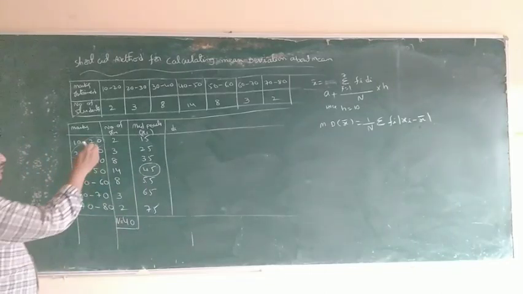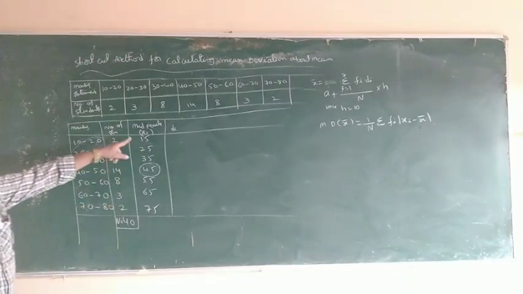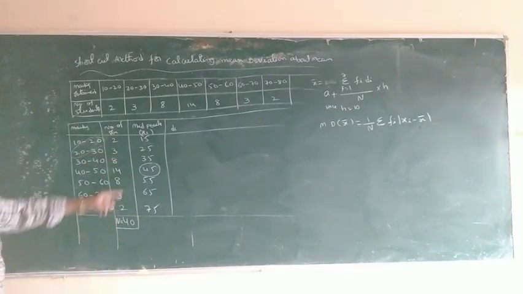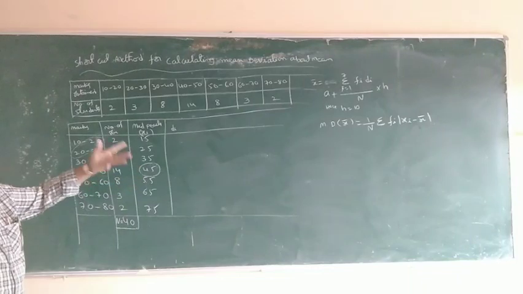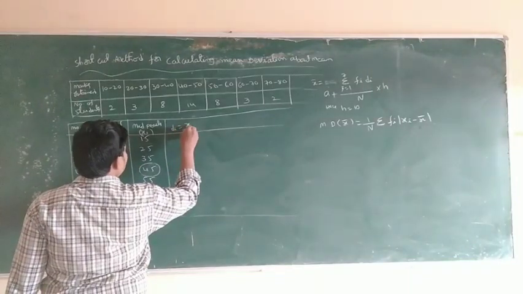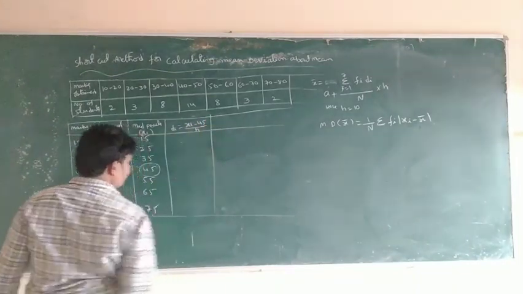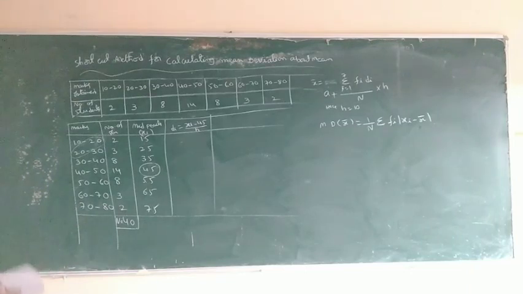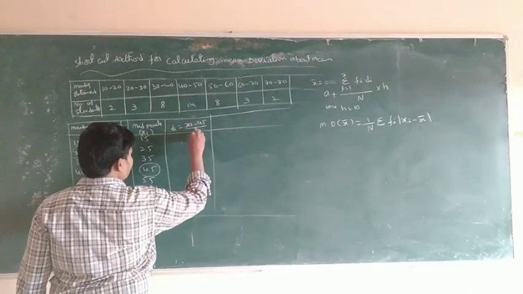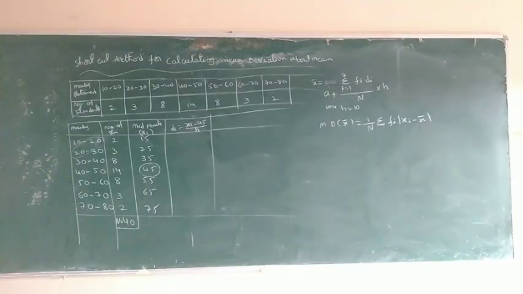45 is the middle. Even means, for example, the observations are even in number. You have to take any one, 35 or 45. This way, di is equal to (xi minus 45) by h. Here h is equal to what? 10. The actual formula: di is equal to xi minus 45.